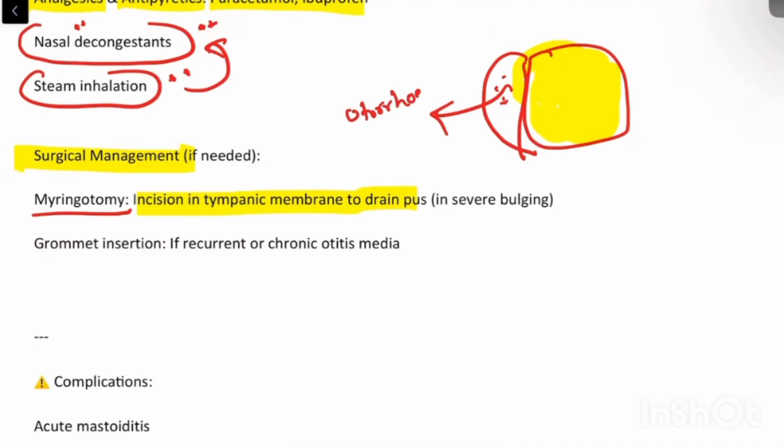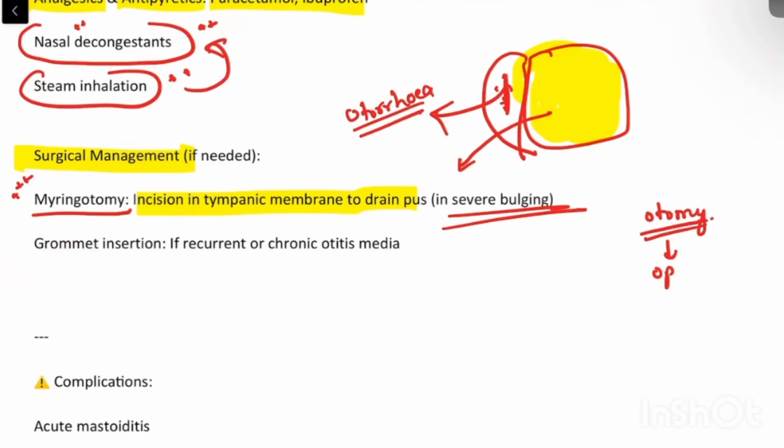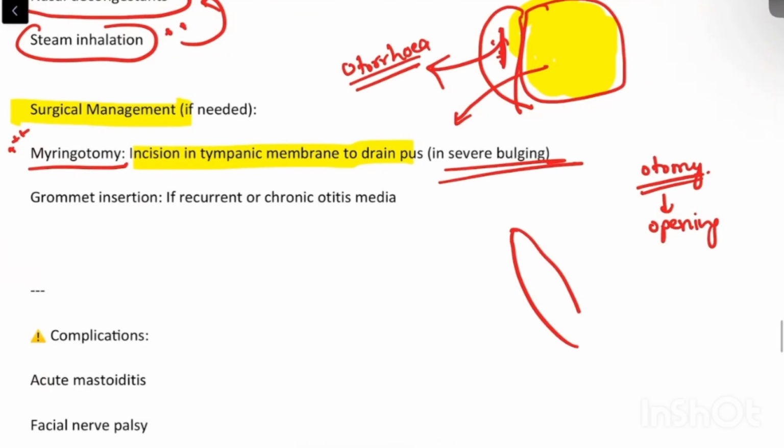Instead of letting all this happen, what we will do surgically is we ourselves will put a planned incision over the tympanic membrane, so that whatever secretion was getting accumulated over here will drain on its own. Okay, so this is the procedure called myringotomy. Otomy means creating an opening. Other than that, what we can do, we can create this incision, like if this is a tympanic membrane, we will put an incision and we will drain all the pus which was getting accumulated in the middle ear.